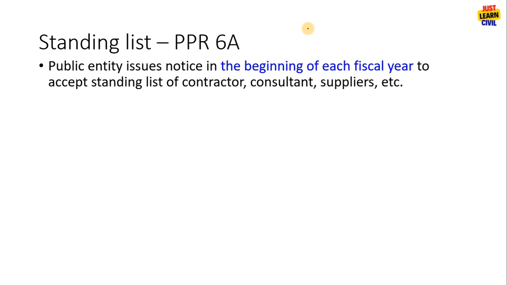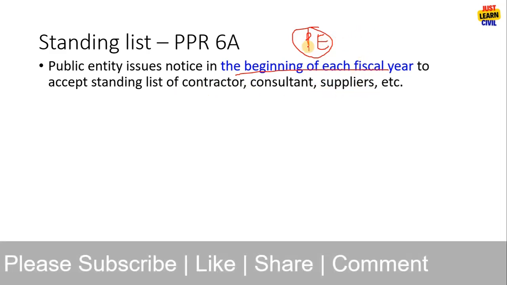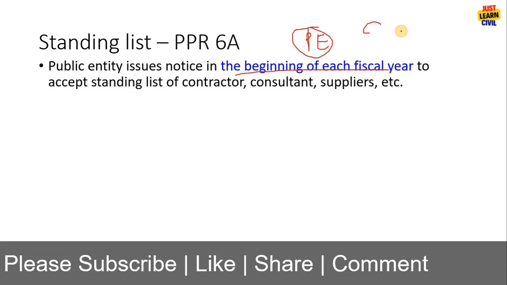Standing list means there is a public entity. The public entity needs to carry out some work, generally direct purchase work or hiring a consultant. For this, it will issue a notice in the beginning of the fiscal year to accept the standing list of contractors, consultants, suppliers, etc. So when the notice is issued, contractors, consultants, suppliers, they will submit their required documents to the office,